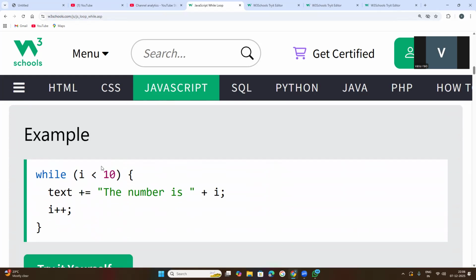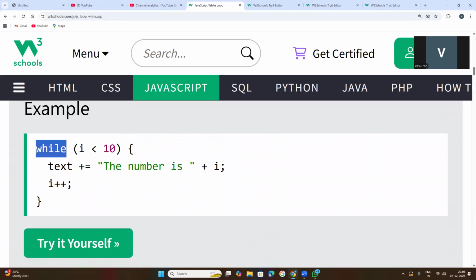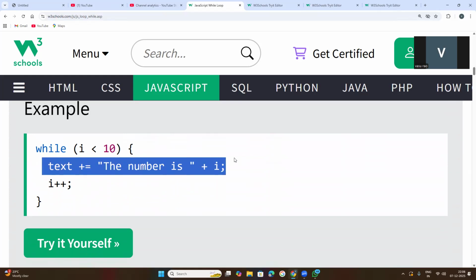So let us see what happened. Here, this is the keyword while. Inside the brackets, this is the condition. Here, i is a variable, so until i is less than 10, the loop rotates again and again. The block of code here is a single line. I told you many times that a block of code can be 10 lines, 5 lines, 6 lines, even one line of code is also called a block of code. Under the while loop, this line of code will be executed again and again, many times.